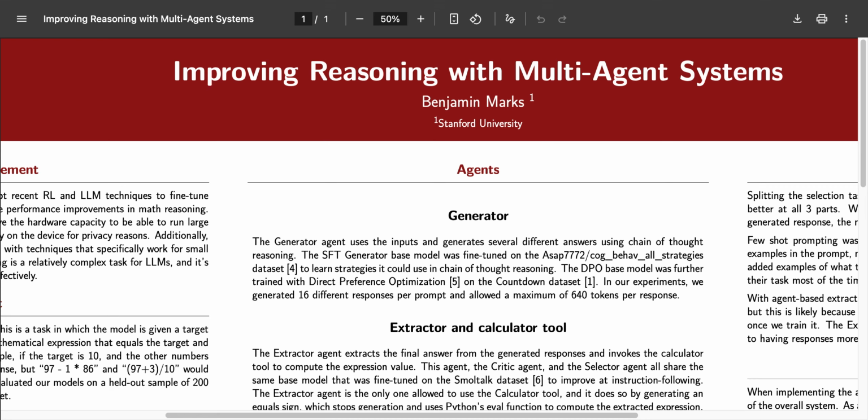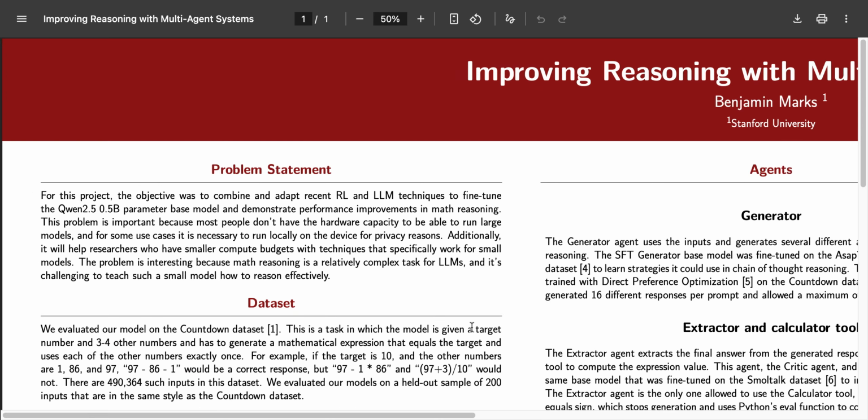My name is Benjamin, and I'll be presenting today about improving reasoning with multi-agent systems. The goal of this project is to combine and adapt Reason LLM and RL techniques to fine-tune the Qwen 2.5 0.5 billion parameter base model for math reasoning.